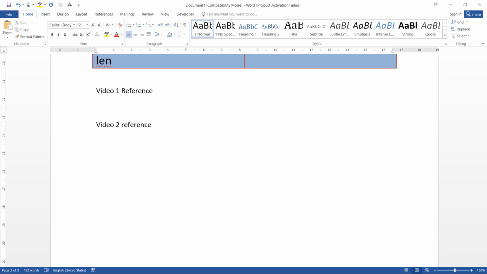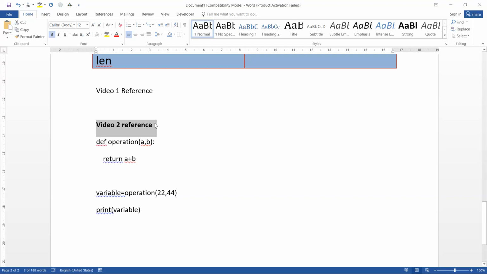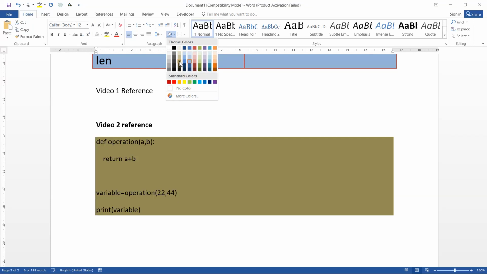So the working code for the video 2 reference is something like this. I will be selecting all of this section and pressing Ctrl B, Ctrl U for underline, and maybe I'll give some background color to this. So let me select this color. Fine.